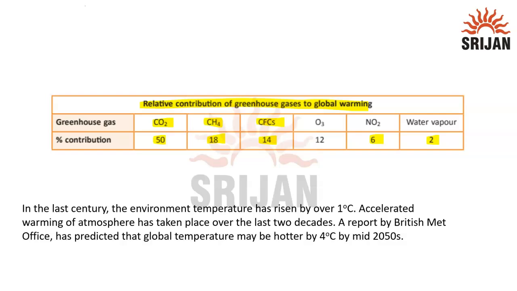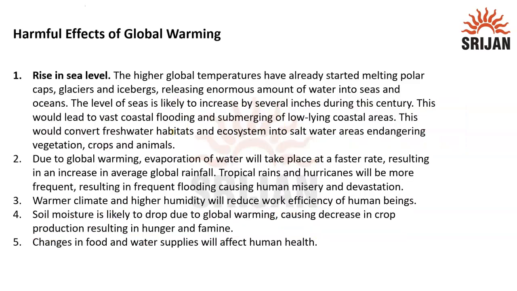In the last century, the environment temperature has risen by over 1%. Accelerated warming of the atmosphere has been taking place over the last 2 decades. A report by the British Met Office has predicted that global temperature may be hotter by 4 degrees Celsius by the mid 2050s. Now, what are the harmful effects of global warming?